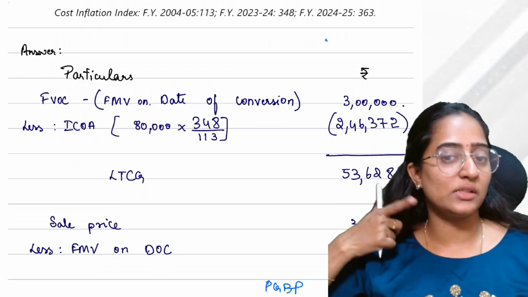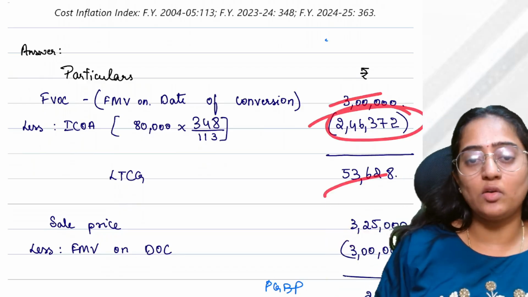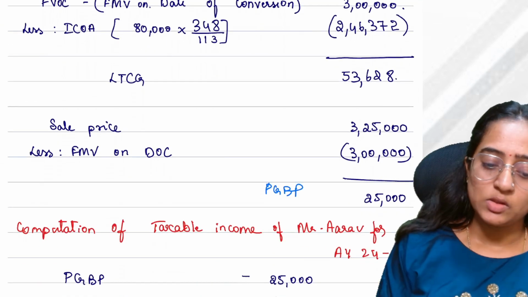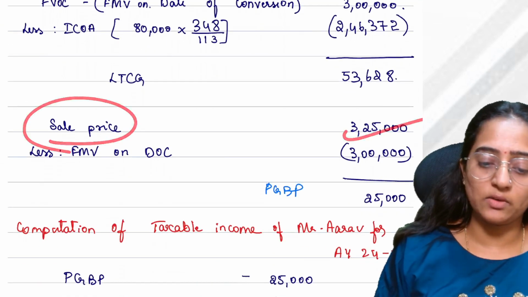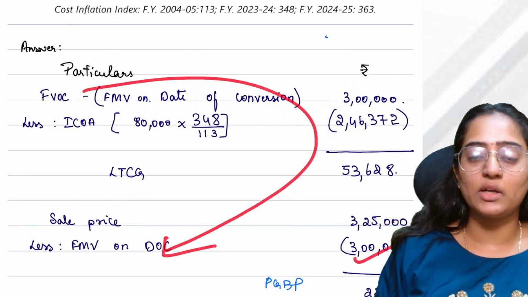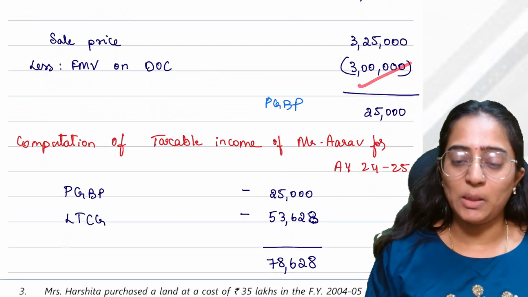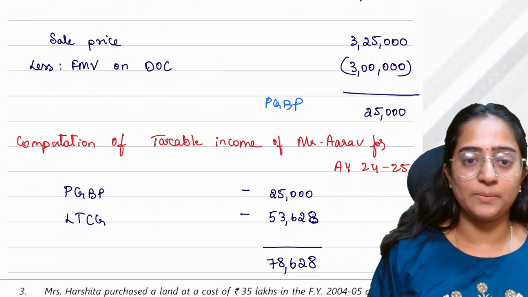2,46,372 is what I would consider in this case. If you subtract so much from so much, you will get long-term capital gain. So what is the sale price? Sale price is 3,25,000. You have already considered this amount over here. This is what I would take because you've already considered it under capital gain. I will subtract this. And my PGBP would be 25,000.